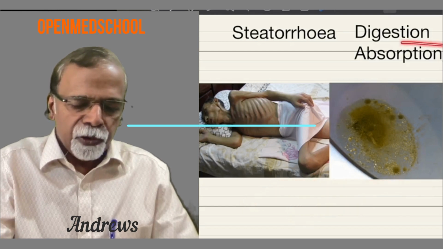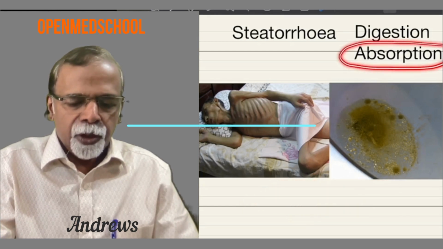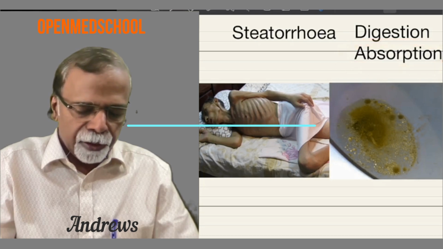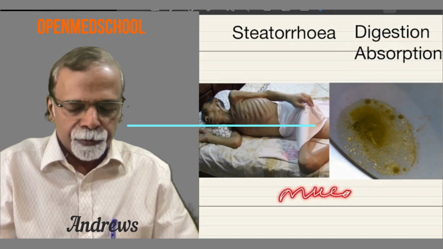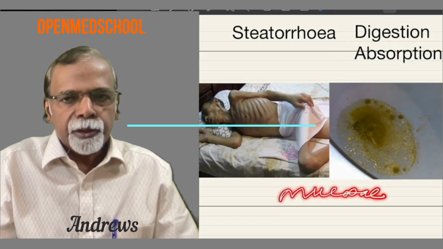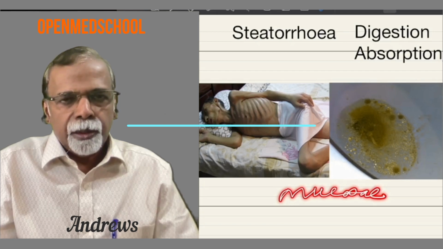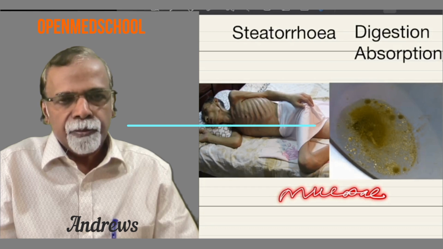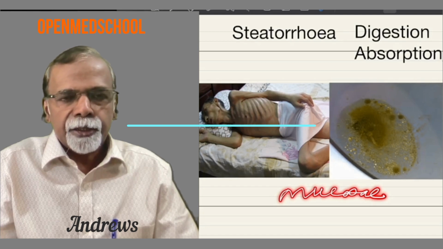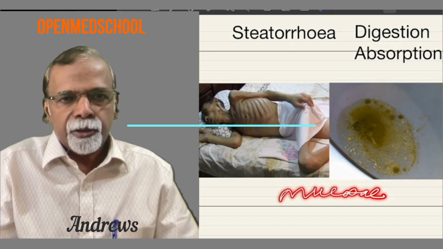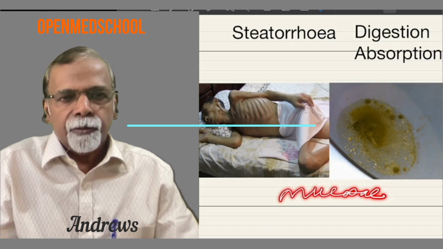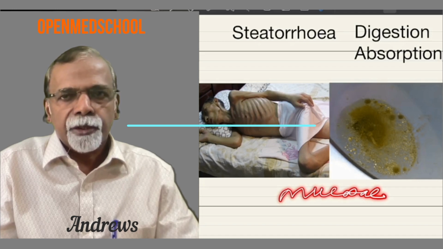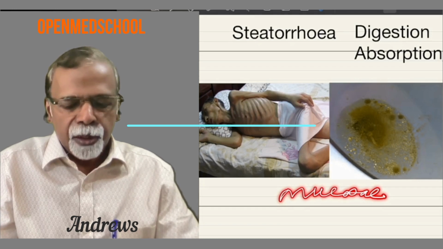Then coming to disorders of absorption. So how can this happen? Mainly due to mucosal disorders. As we know, the majority of the absorption of the lipids occurs in the proximal jejunum. So the jejunal mucosa is either structurally abnormal, or some disorders are there, or it is resected. That is, the total amount of jejunal mucosa is not there. This can lead on to disorders of absorption.